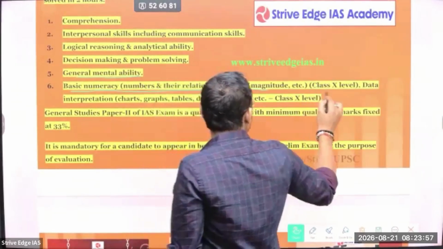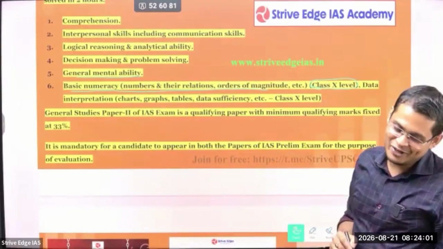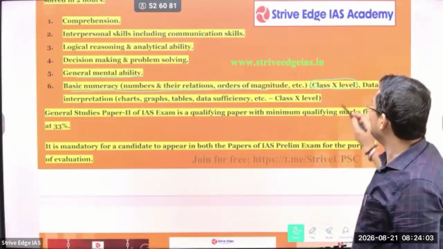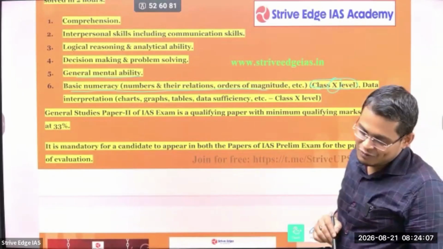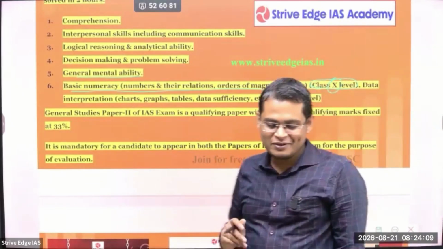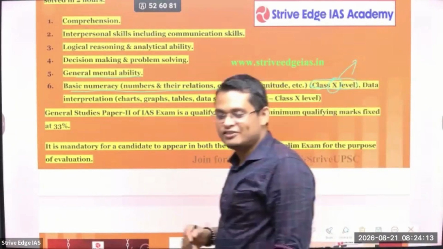Next, here it is given as class 10th level, but believe me, in reality the questions are very tough, they are not class 10 level. This is what the students are saying: if UPSC is mentioning class 10, then the questions should be at class 10th level, but they are asking top questions. Don't worry, I am here to make this CSAT very easy for all of you.